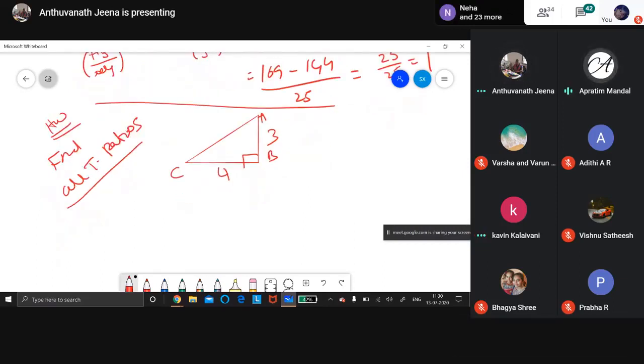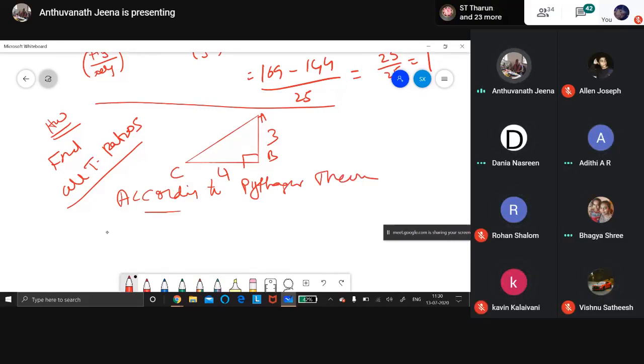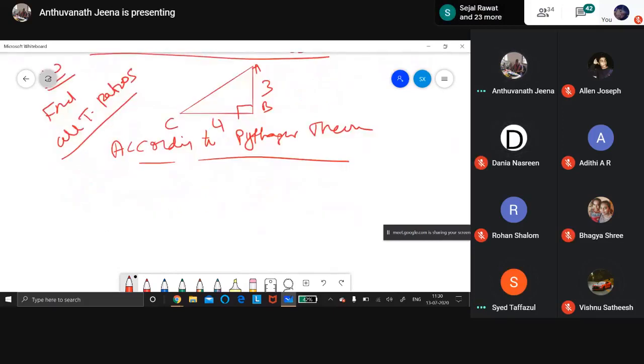First, you should find AC. Very good. To find AC, what should you do? You should do according to Pythagoras theorem. According to Pythagoras theorem, in a right angle triangle, the square of the hypotenuse is equal to the sum of the squares of the other two sides. So AC square is equal to AB square plus BC square. Ma'am, AC is equal to 5.